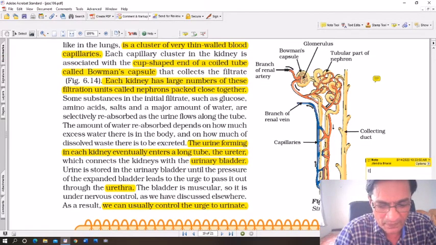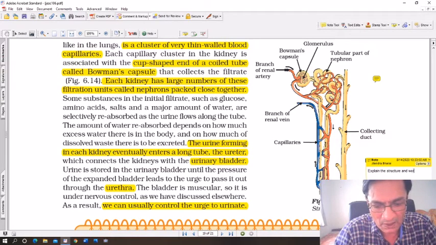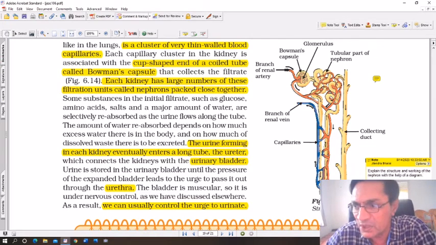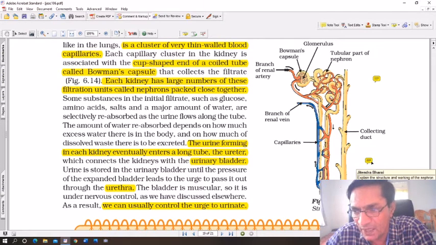Explain the structure and working of the nephron with the help of a diagram.